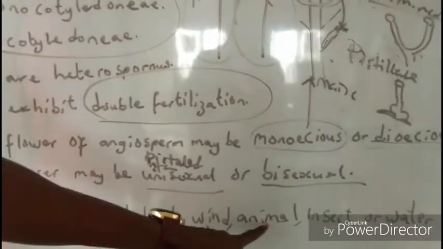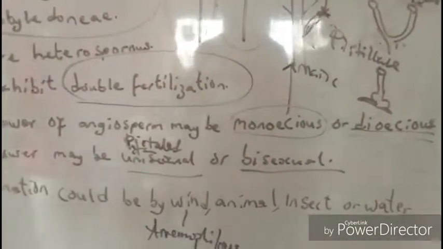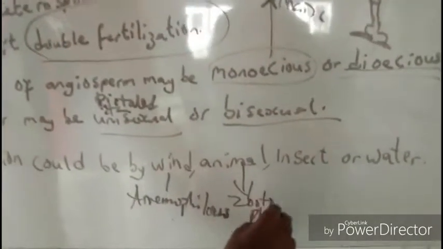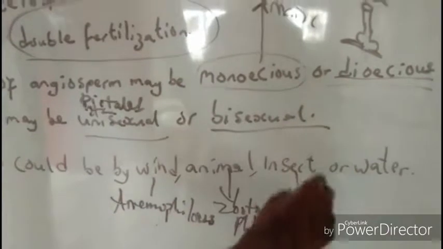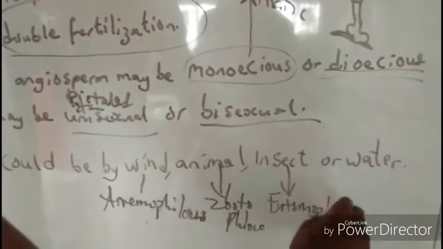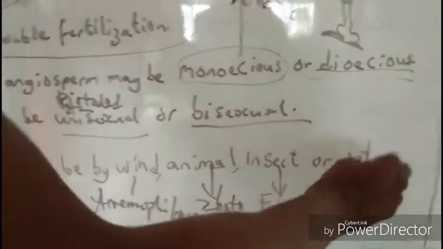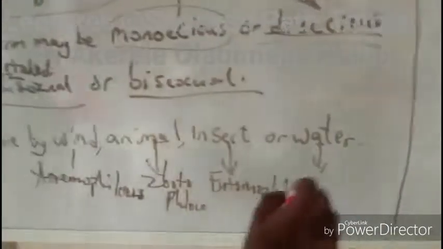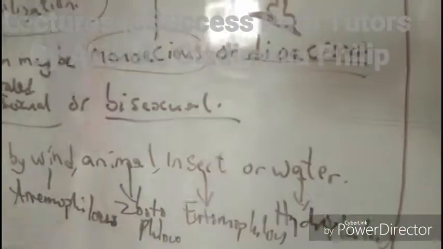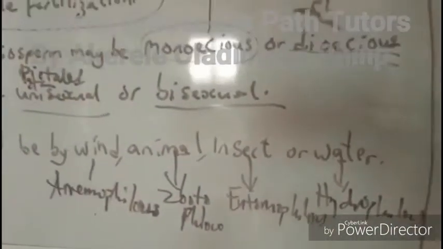If it is pollinated by animal, it is called zoophilous. If it is pollinated by insect, it is called entomophilous. And if it is pollinated by water, it is called hydrophilous, based on the medium of pollination.